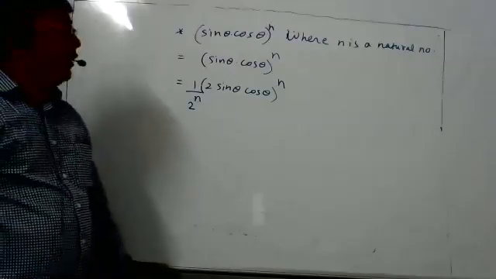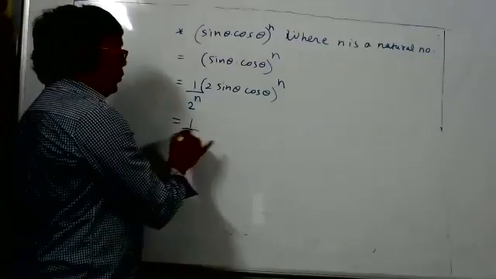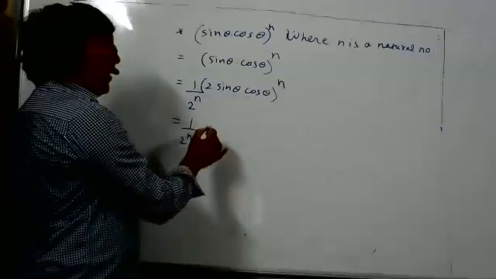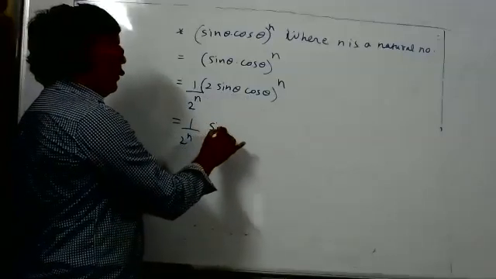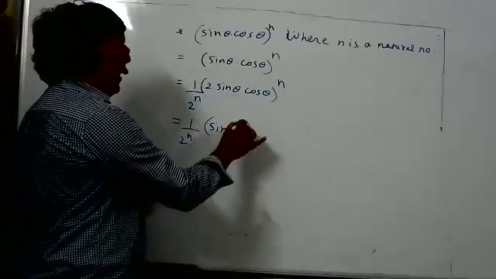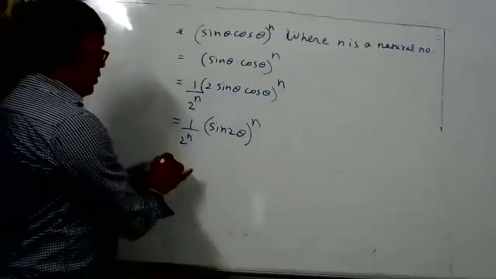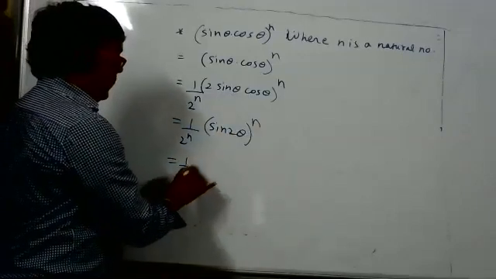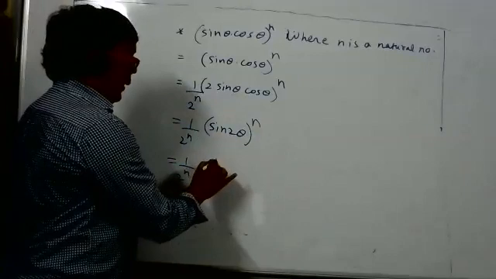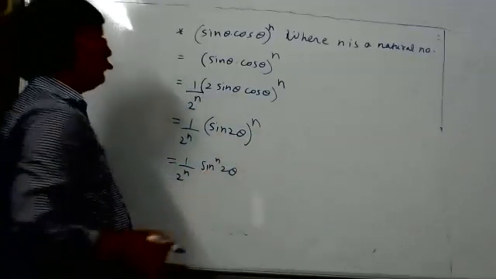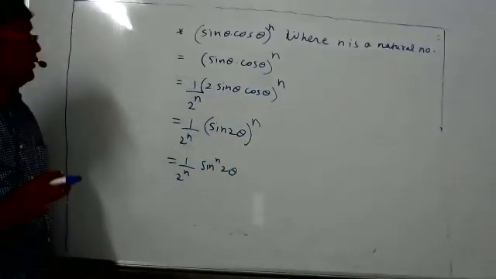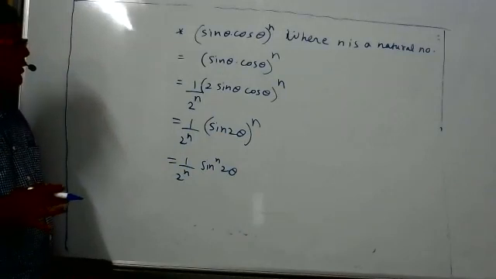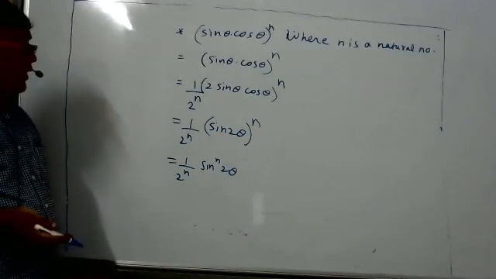Any doubt? Now, 1 by 2 to the power n. Inside the bracket, what can I write? Sin 2 theta, to the power n. So it will become sin to the power n of 2 theta. Till here, does anybody have any doubt? Tell me fast so I can proceed. No, sir. No doubt. Now see here, I will make one tabular column.